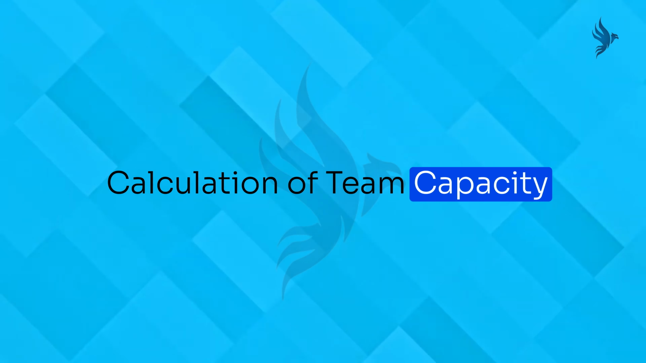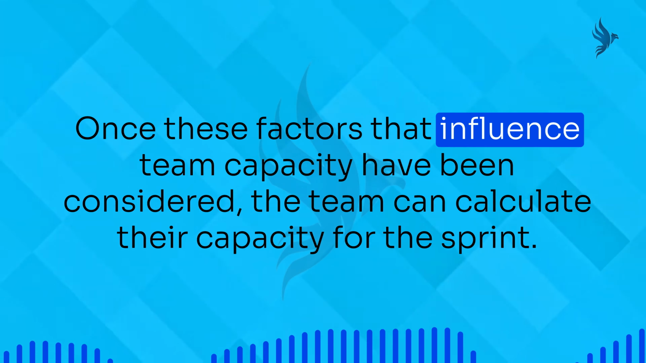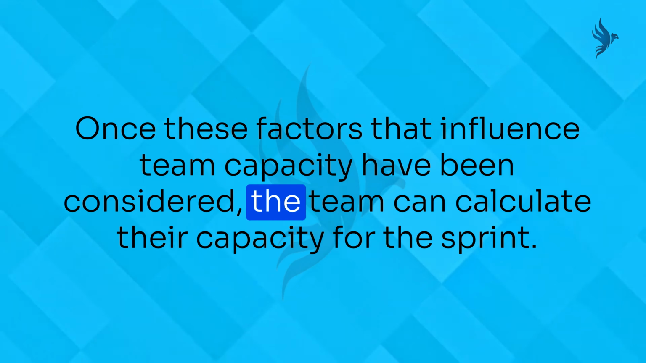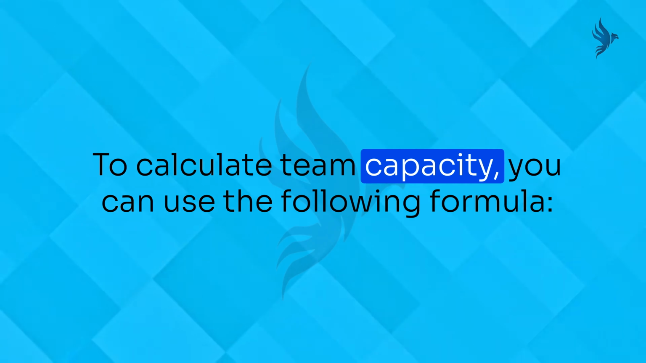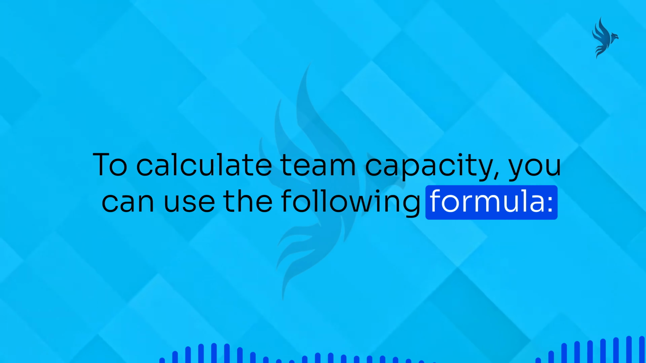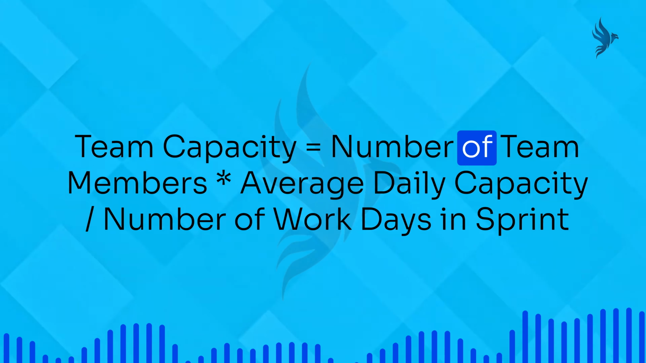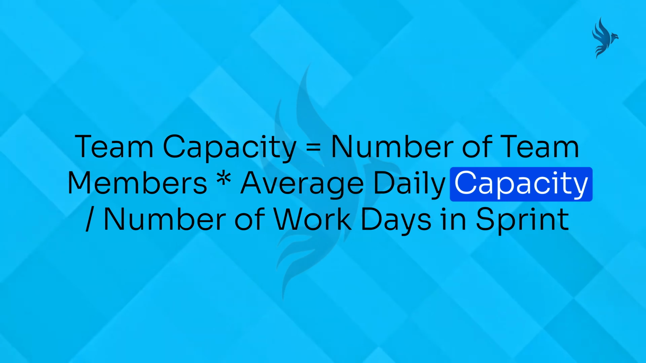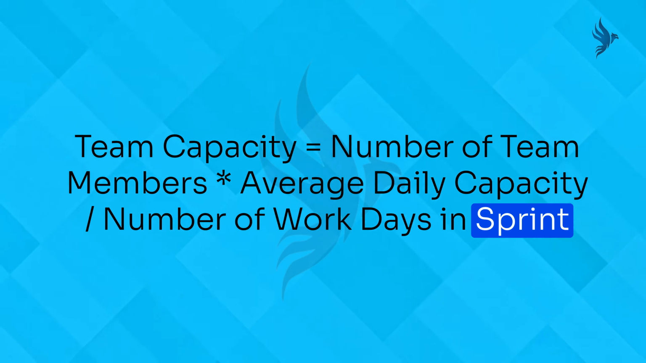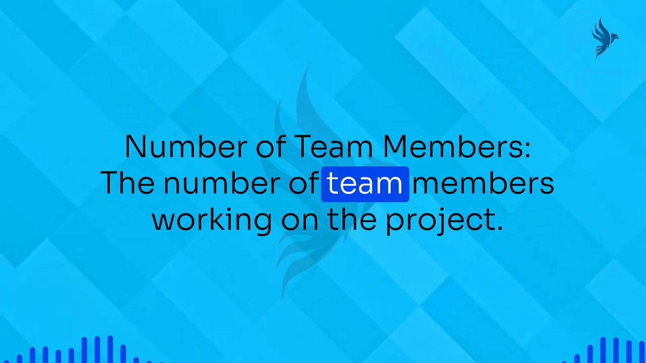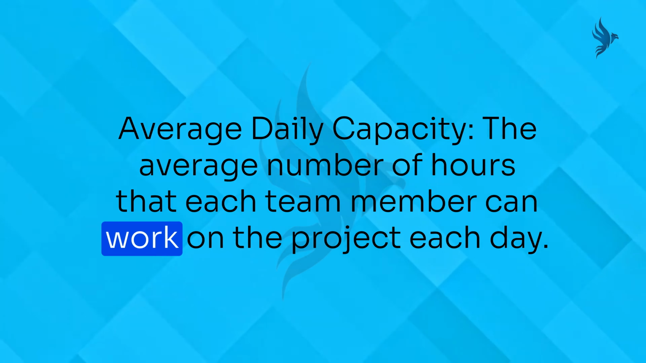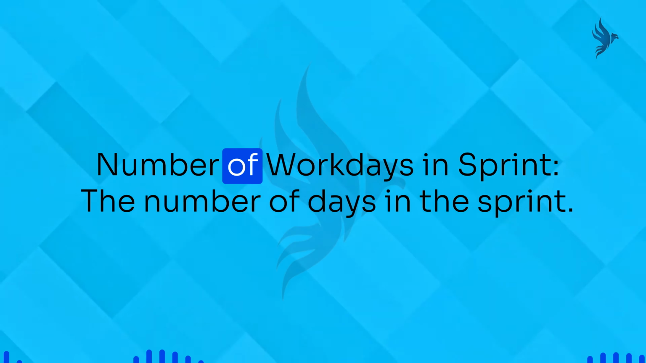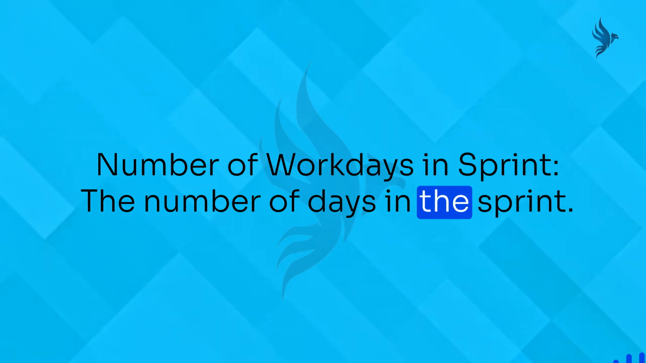Calculation of team capacity. Once these factors that influence team capacity have been considered, the team can calculate their capacity for the sprint. To calculate team capacity, you can use the following formula. Team capacity equals number of team members times average daily capacity times number of work days in sprint. Number of team members: the number of team members working on the project. Average daily capacity: the average number of hours that each team member can work on the project each day. Number of work days in sprint: the number of days in the sprint.